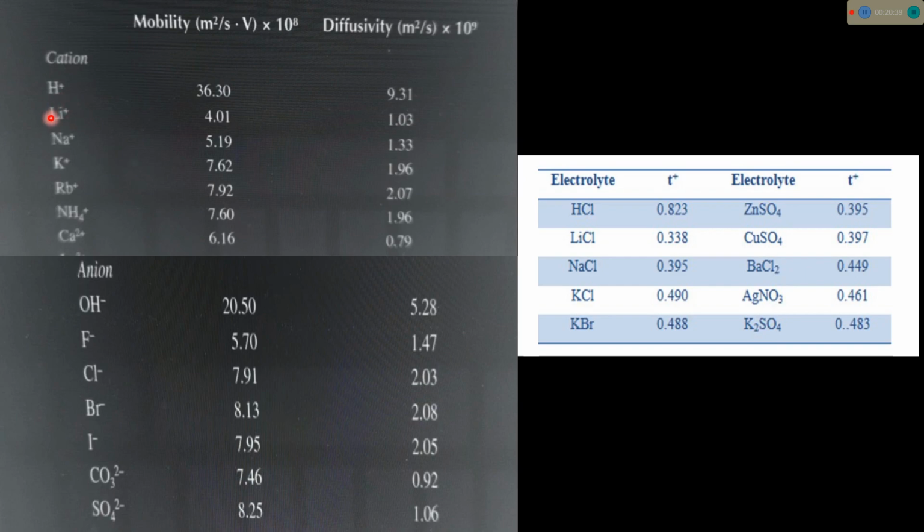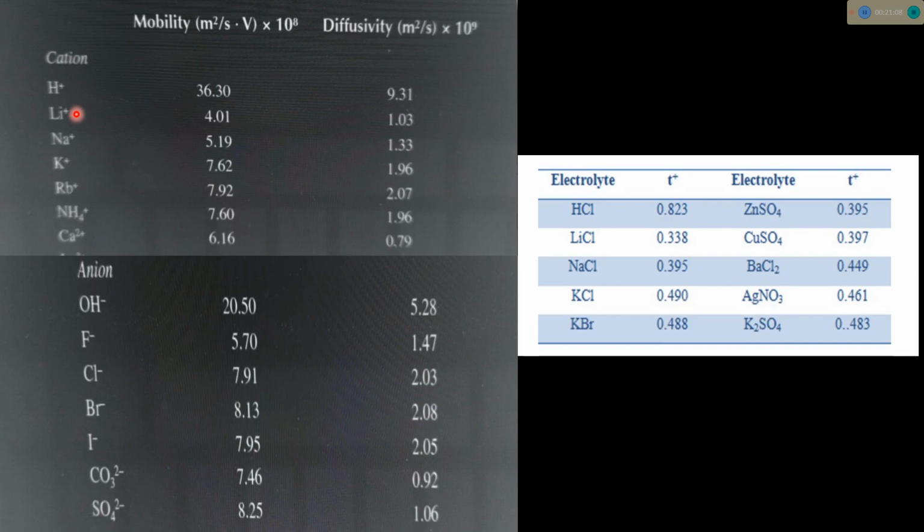So the hydrated size of lithium plus will be more than sodium plus, and the hydrated cationic size of sodium plus will be more than potassium plus.